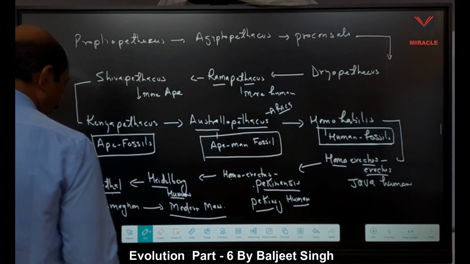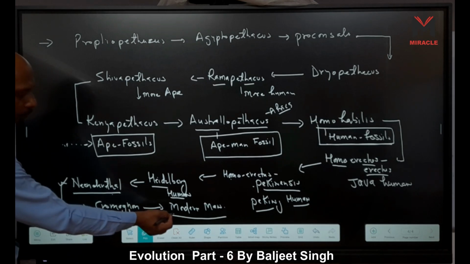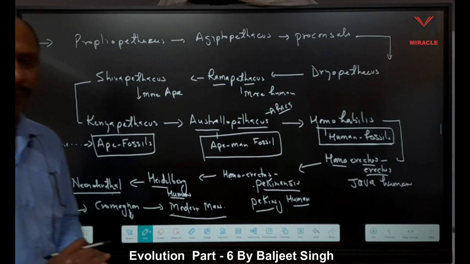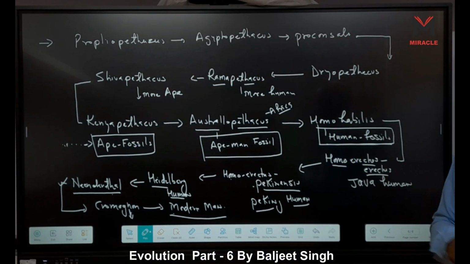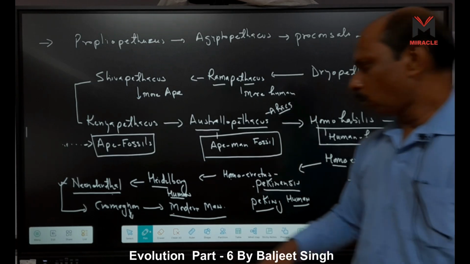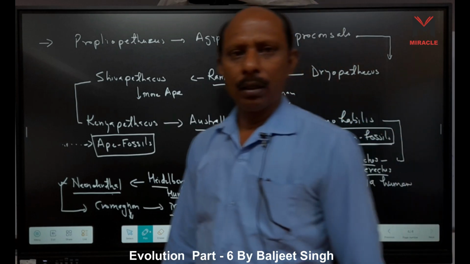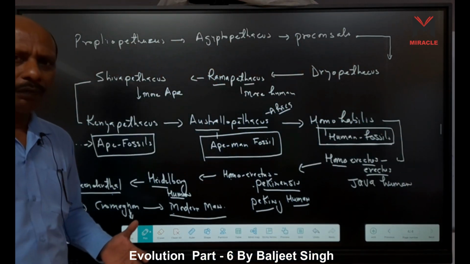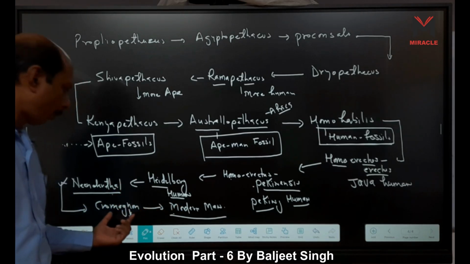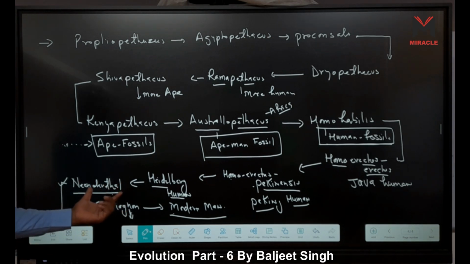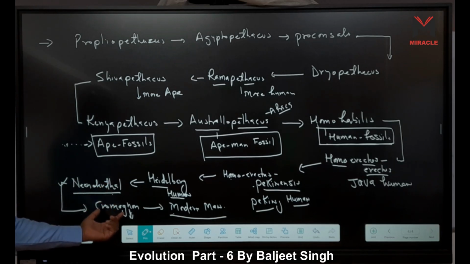It is Cro-Magnon. Cro-Magnon is considered the direct ancestor of human. Modern human comes about 20,000 years ago, right? But Cro-Magnon's time is near about 50,000 up to 20,000 years ago. That is Homo Cro-Magnon humans. And Neanderthal is 1 lakh to 40,000 years ago, right? So Neanderthal is 1 lakh to 40,000, after that Cro-Magnon at 50 to 20,000 years.